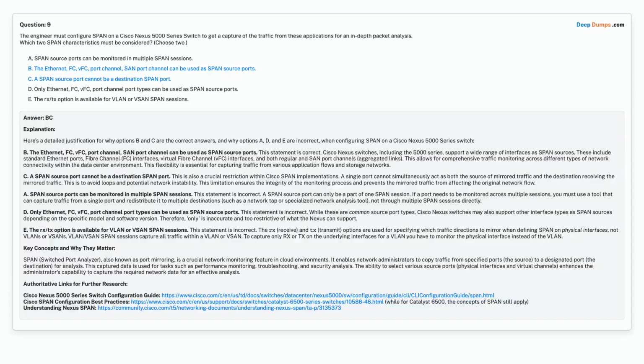Correct answer is option B. The Ethernet, FC, VFC, port channel, SAN port channel can be used as SPAN source ports. Option C. A SPAN source port cannot be a destination SPAN port.